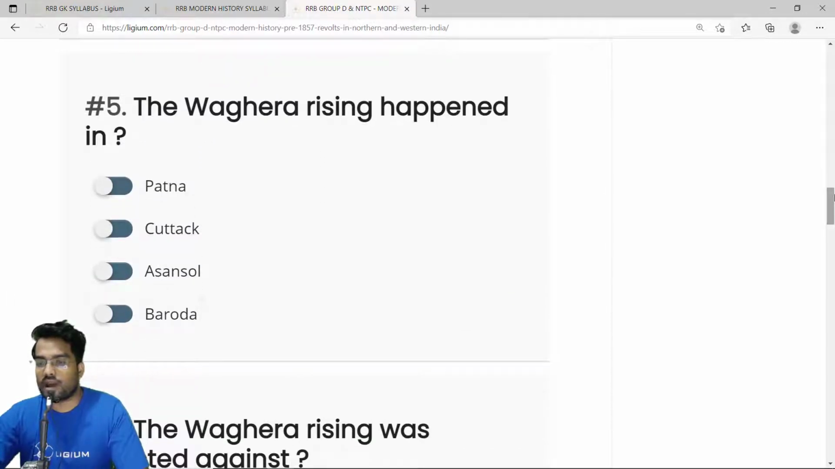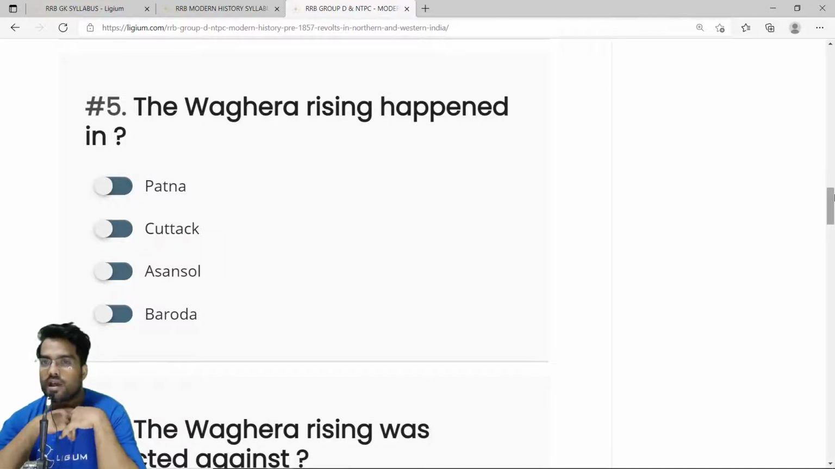Then we have the fifth question. The Waghera Rising happened in. Now, the Waghera Rising happened in Baroda. Baroda is in Gujarat, that is western part of India. One of the reasons why the Waghera Rising happened is because there was a branch of rulers called Gaikwads. And Gaikwads became friends with the Britishers, and the Gaikwads actually started imposing a lot of taxes on the farmers. And that is why it led to a revolt, and it was known as Waghera Rising. So the correct answer is option D, Baroda.